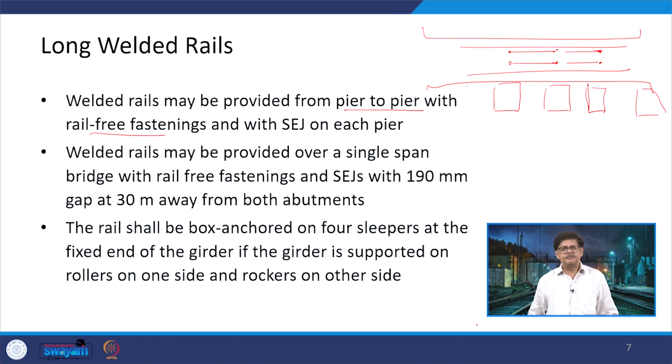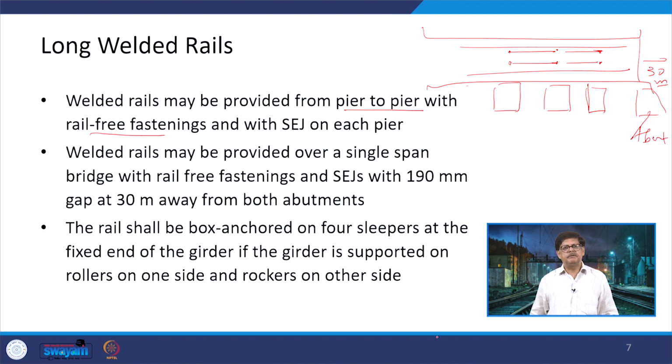Now, welded rails may be provided over a single span bridge with rail free fastenings and SEJs with 150 mm gap at 30 meters away from both of the abutments. So, here when we say these are the abutments, from here we are talking about a distance of 30 meters at that location, up to this we are going to provide this in the case of a single span bridge.